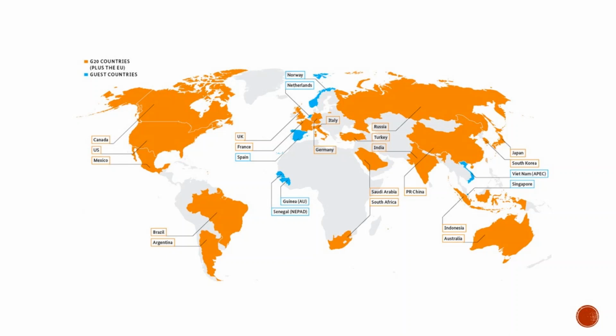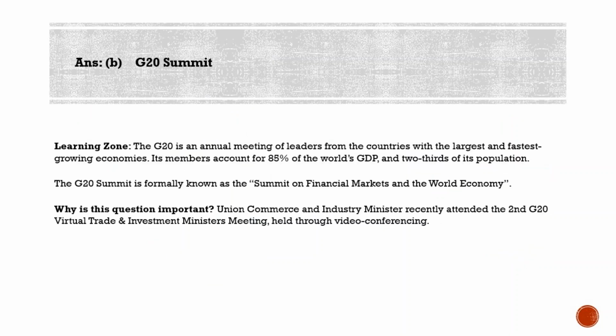G20 presidency rotates annually according to a system that ensures a regional balance over time. For the selection of presidency, the 19 countries are divided into 5 groups, each having not more than 4 countries. And the presidency rotates between each group. Every year, G20 selects a country from another group to be president. India is in group 2, which also has Russia, South Africa and Turkey. And the G20 does not have a permanent secretariat or headquarters. Please note that.